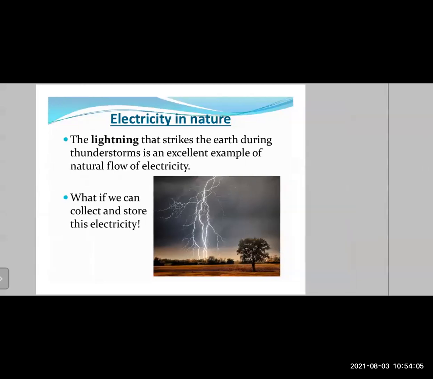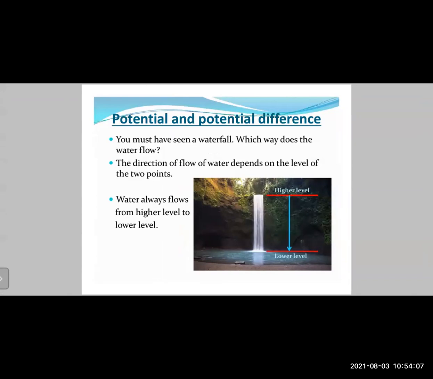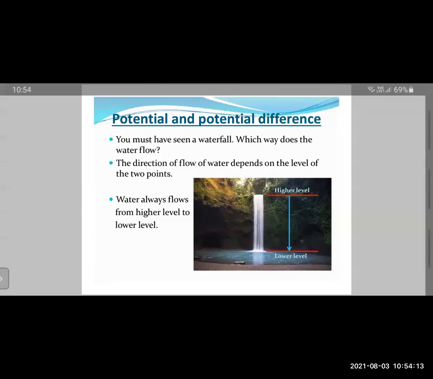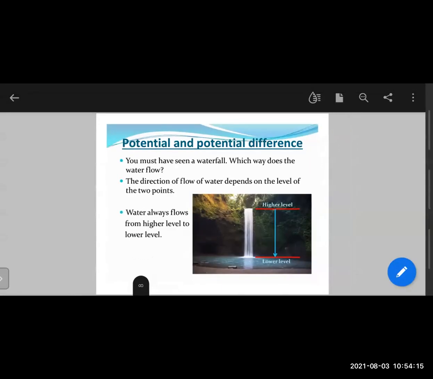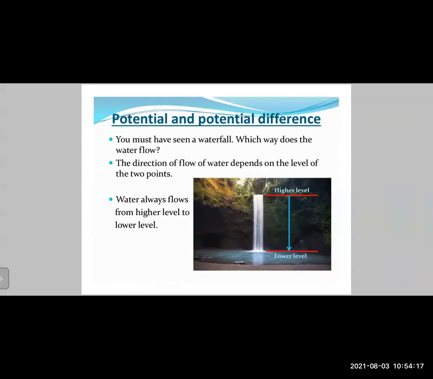Now, the most important concept that we are learning now is about potential and potential difference. All of you must have seen a waterfall, right? Which way does the water flow? You may tell me that water will always flow from a point of higher level to a point of lower level. So in a waterfall, water always falls from the top of a cliff to the bottom. The direction of flow of water depends on the level of the two points.